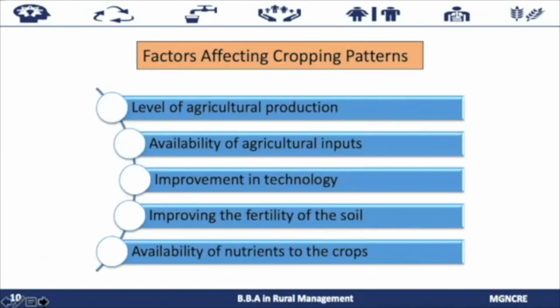Coming to the factors affecting cropping pattern. The cropping pattern determines the level of agriculture production. This also reflects the agriculture economy of any region. The cropping pattern is affected by changes in agrarian policy, availability of agriculture inputs, as well as improvement in technology. The cropping pattern is beneficial in improving the fertility of soil and also increases the yield of the crop. It also ensures crop protection and the availability of nutrients to the crop.